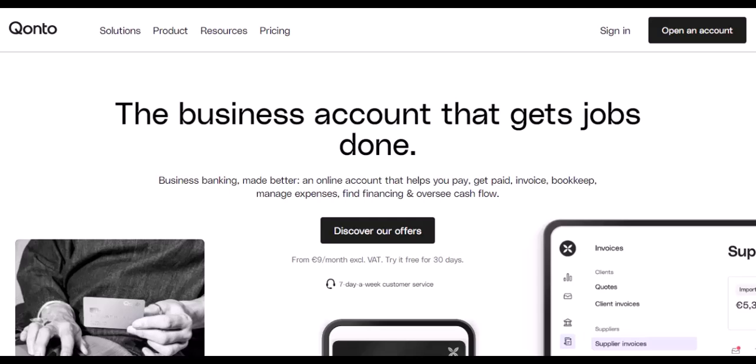Qonto's invoice creation workflow is designed to reduce friction, cut manual errors, and speed up cash flow for businesses that invoice regularly in dollars. The process begins inside the Qonto dashboard, where invoices are created directly from the business account rather than through disconnected tools. This eliminates duplicate data entry and ensures every invoice is automatically linked to the correct account and transaction history.